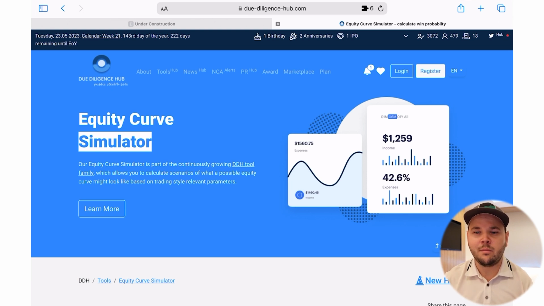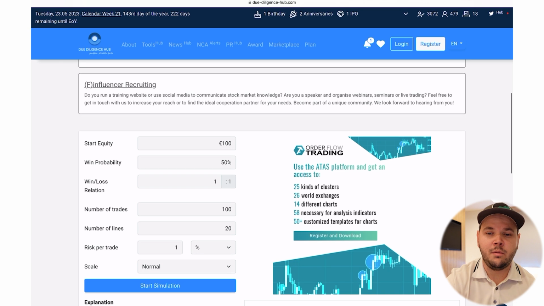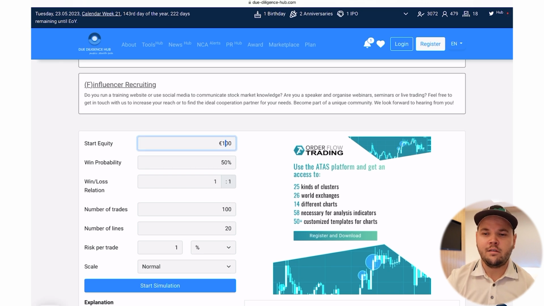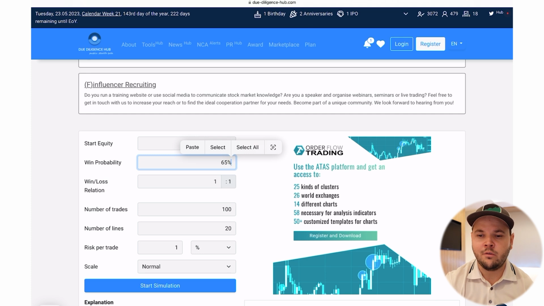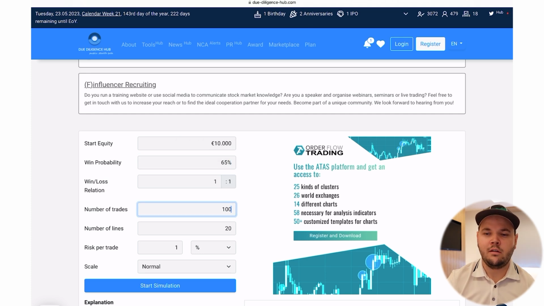It's a cool reality check because sometimes we think that if we have a good win rate and a good reward to risk, a strategy is going to be profitable forever after. But it's not very much the case. So if you go here below and put in your stats, let's say I have a $10,000 account and my win rate is 65%, so a good win rate. I have a 1-to-1 win to loss ratio, and let's say I want to do 50 trades.